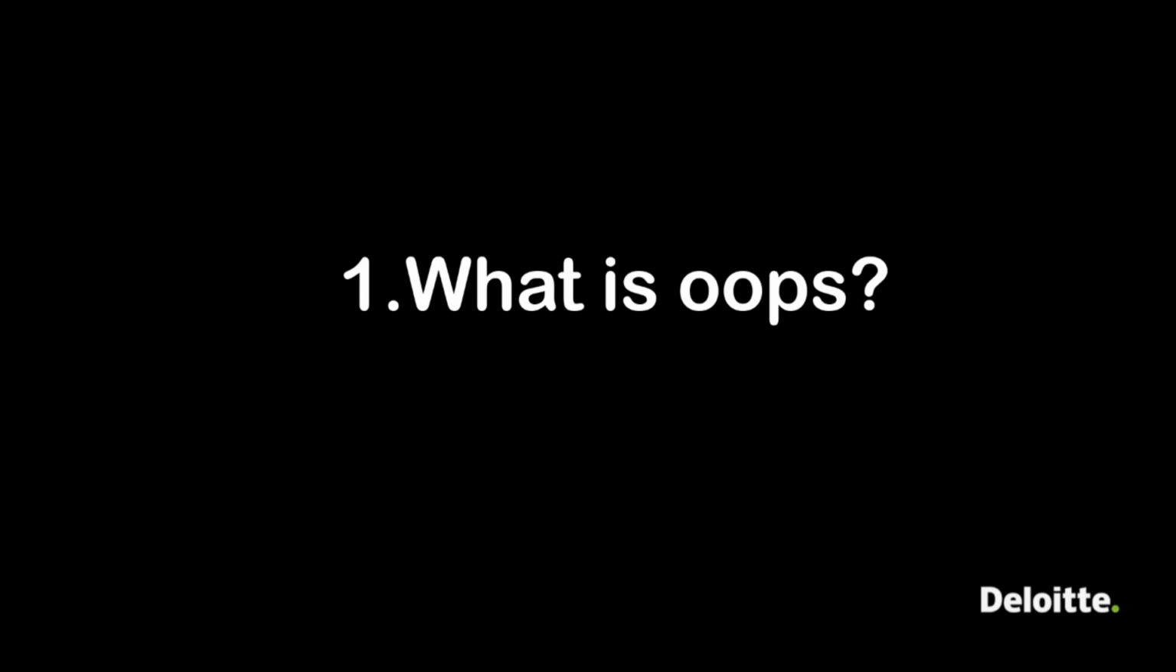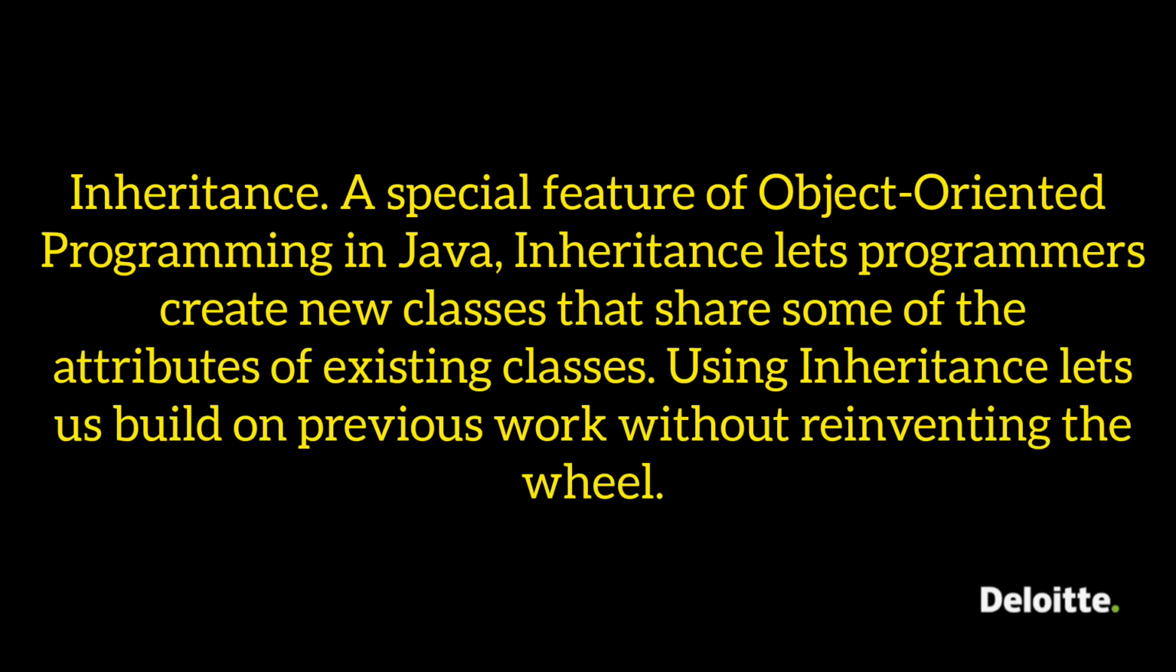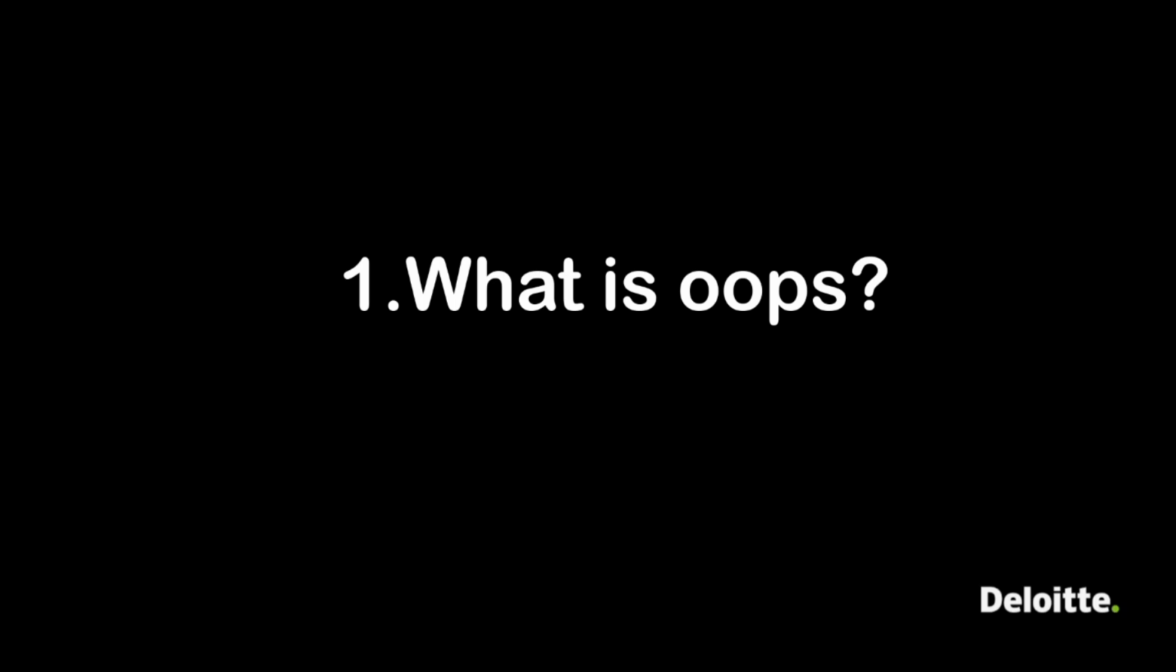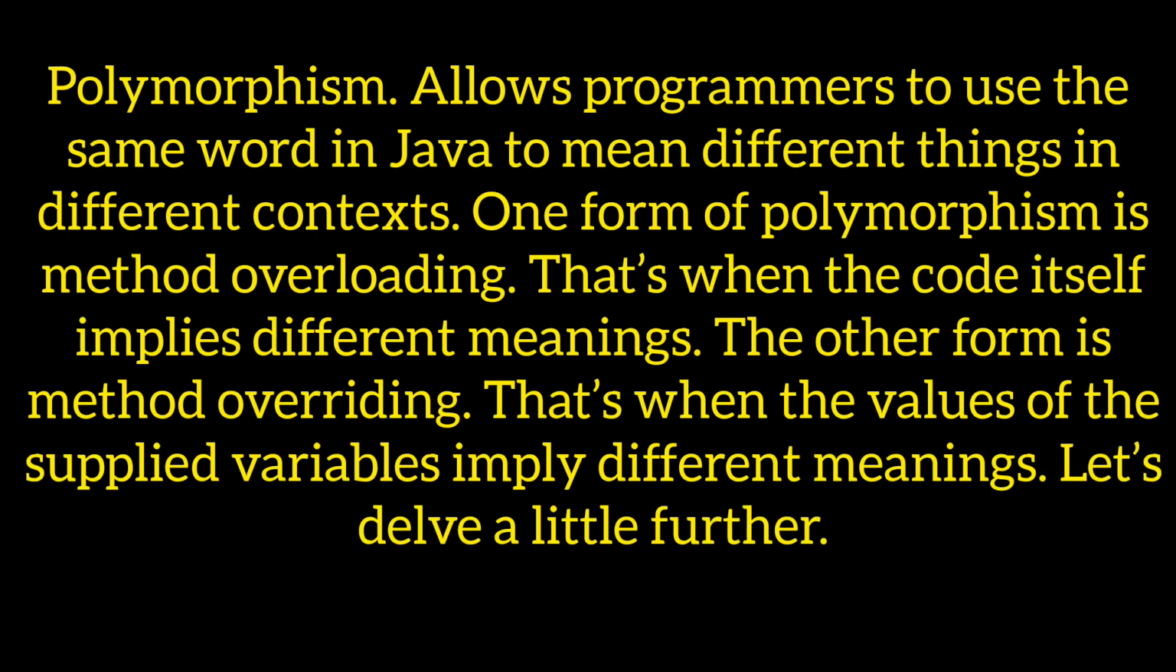Now coming to inheritance, this is a special feature of object-oriented programming in Java. Inheritance lets programmers create new classes that share some of the attributes of existing classes. Using inheritance lets us build on previous work without reinventing the complete wheel. And coming to polymorphism, it allows programmers to use the same word in Java to mean different things in different contexts. One of the polymorphism types is method overloading, right? So that was about the OOPS concepts.